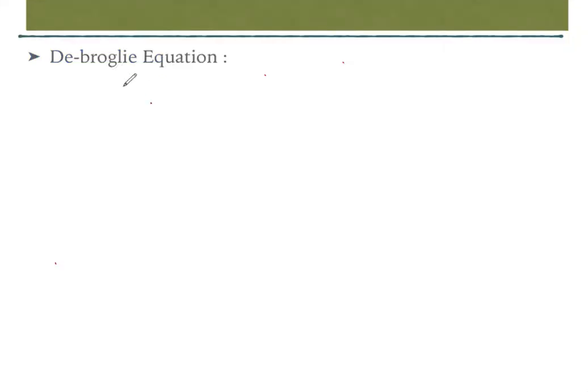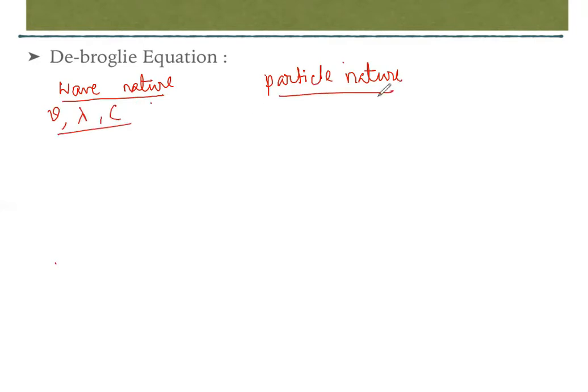Dual nature means one is the wave nature and second one is the particle nature. Wave nature means that electron must have some wave characteristics, that is, some frequency, some wavelength, some velocity. Particle nature means it must have some mass or velocity.